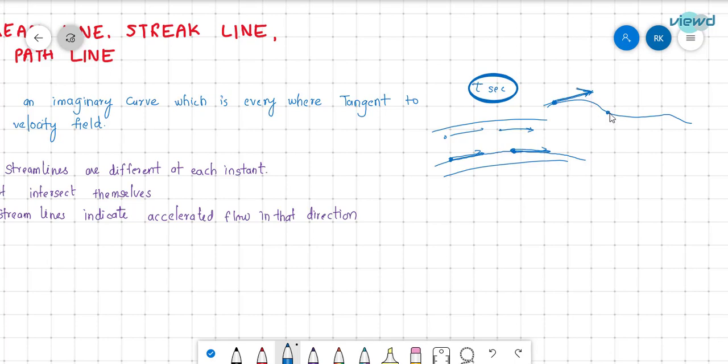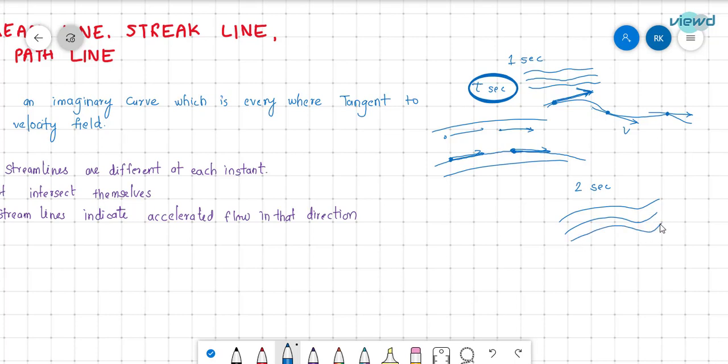If we consider a particle here and draw a tangent, the velocity will be in this direction at that particular instant. At the first second there will be streamlines like this, and in the second second the streamlines may be different.